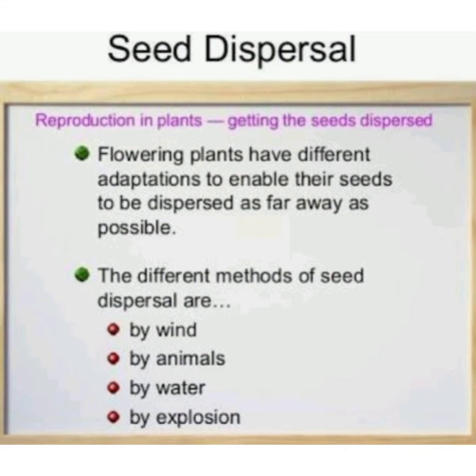Do you know the definition of seed dispersal? The process by which seeds are scattered far away from the mother plant. What are the four main modes of seed dispersal? Dispersal by wind, dispersal by water, dispersal by animals, and dispersal by explosion. Do you remember, children? Okay.